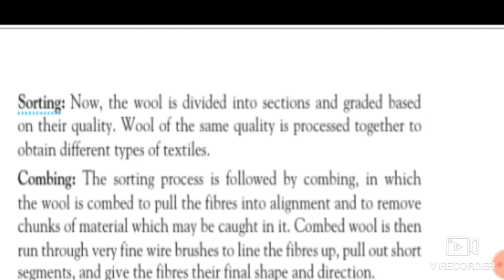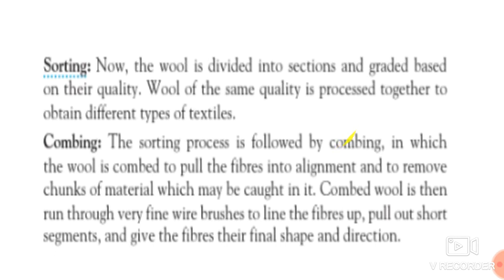After sorting, the next process is combing. The sorting process is followed by combing, in which the wool is combed to pull the fibers into alignment and to remove any chunks of material which may be caught in it.